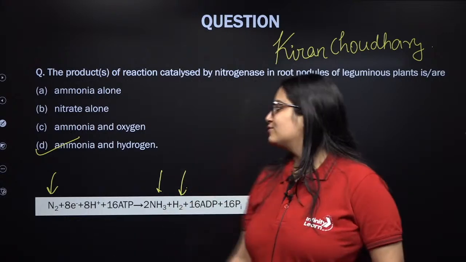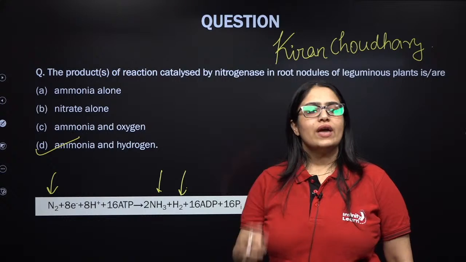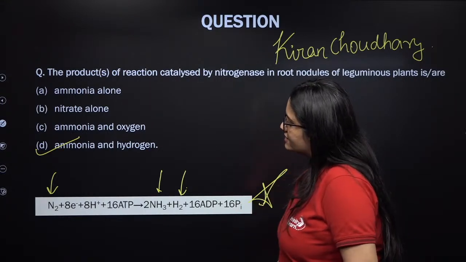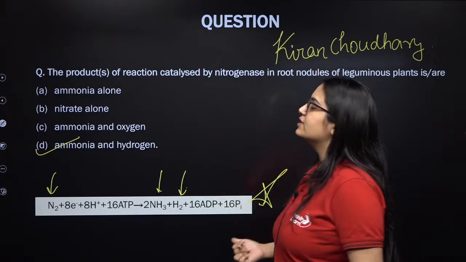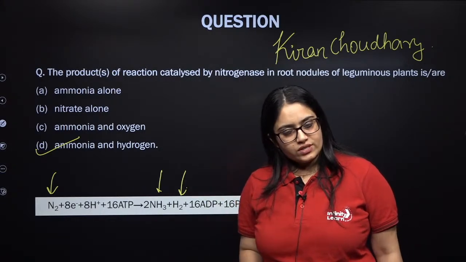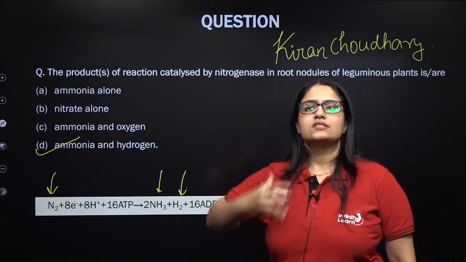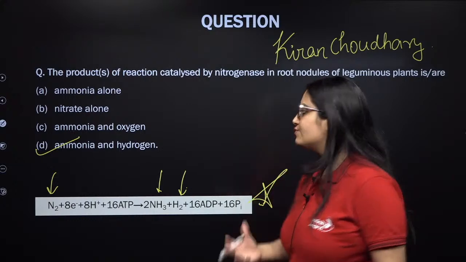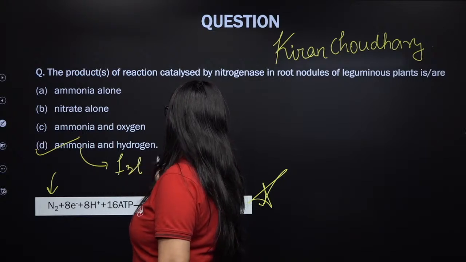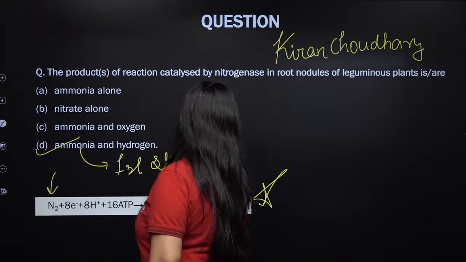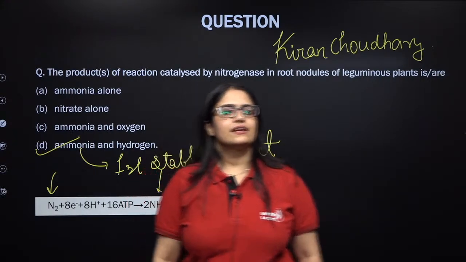Okay, now let's get back to the question. One very important thing. Please note, my dear students, that ammonia is the first stable product during biological nitrogen fixation. This is also given in your NCERT and NTA has asked this question in the NEET exam as well. So the first stable product in biological nitrogen fixation is ammonia. Right, kids? Is this clear?